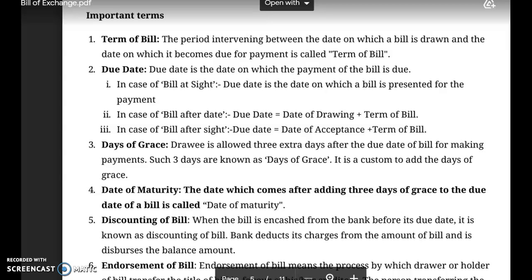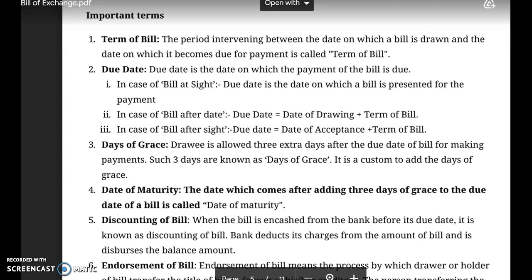Days of grace. Drawee is allowed 3 extra days after the due date of the bill for making payments. Such 3 days are known as the days of grace. जो भी पीरियड डेट वाइज बनेगा उसमें जब हम 3 days प्लस कर देंगे तो that becomes the actual date of payment.